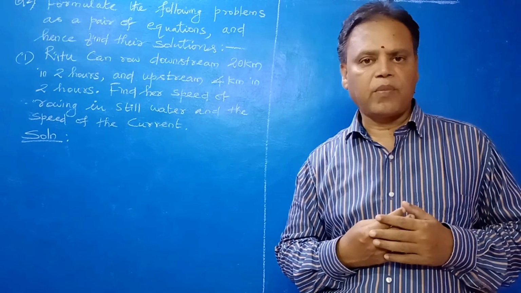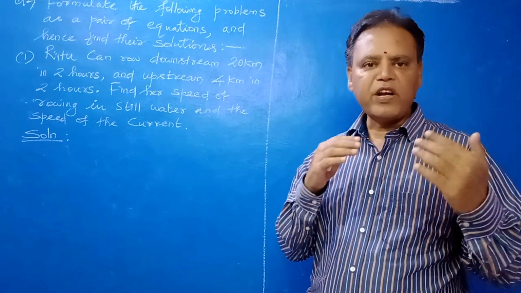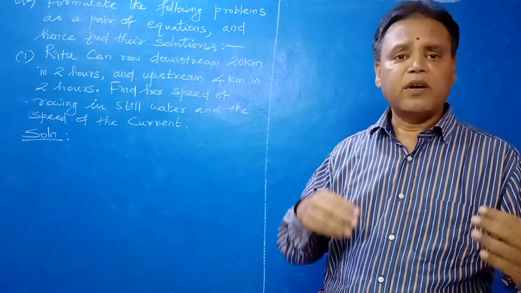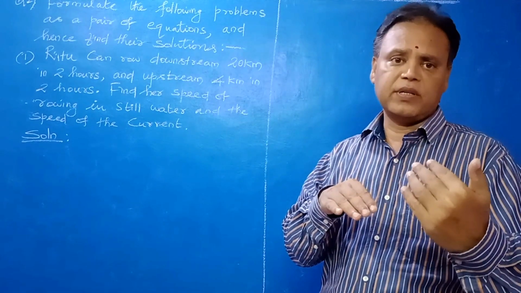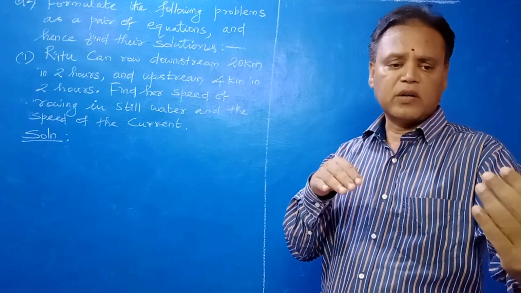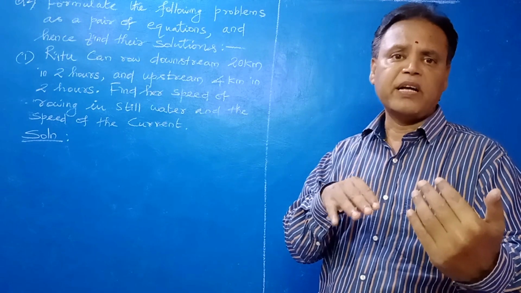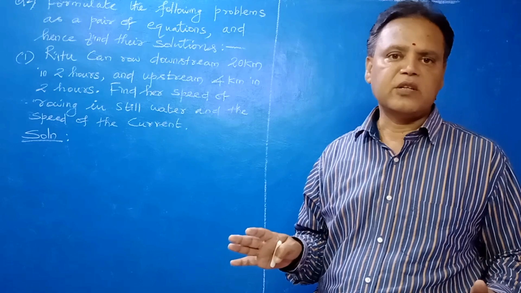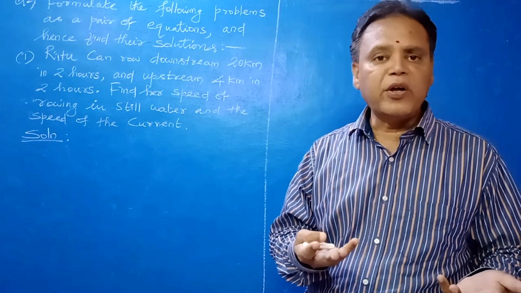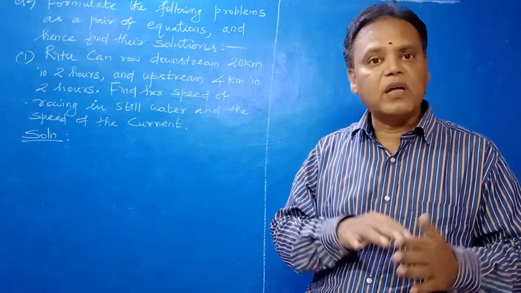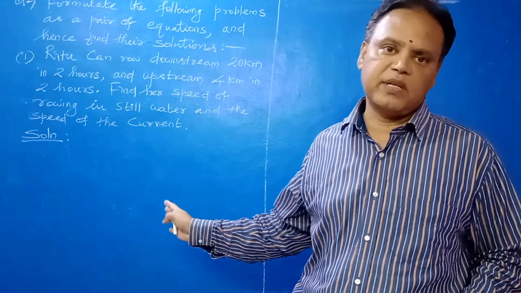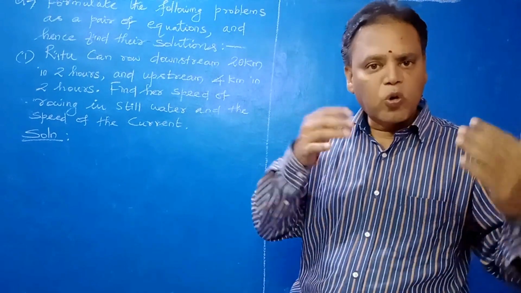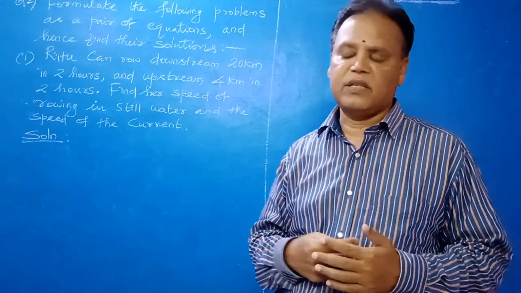Now, when we row upstream, the water speed and boat speed are in opposite directions, so automatically the speed will reduce. Here you have to subtract: boat speed minus current speed, that is water speed.